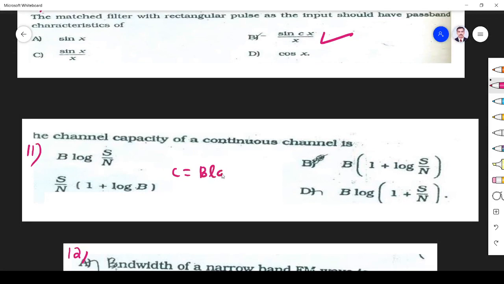So C is equal to B log of 1 plus SNR. This relates C, channel capacity, and SNR. So C is equal to B log of 1 plus SNR is the correct answer. This equation is known as Shannon's channel capacity theorem.